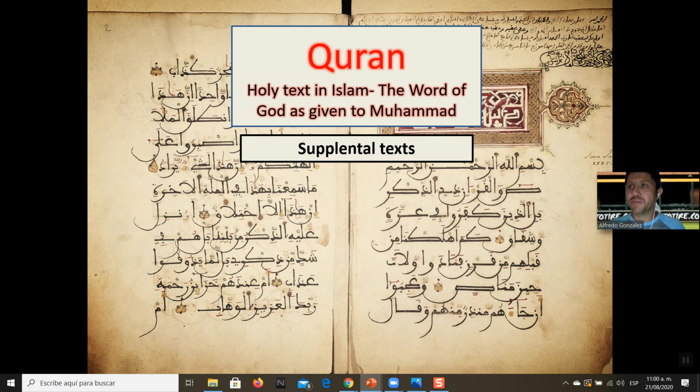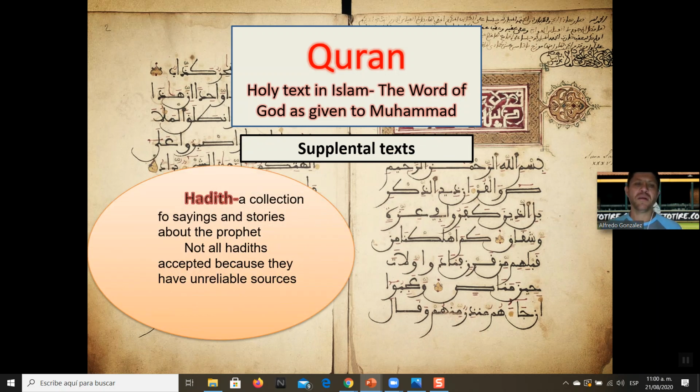Some texts that Muslims follow, and so there are hadiths. There are different hadiths. This is a collection of sayings and stories about the Prophet Muhammad. Now, not all hadiths and not all stories are the same, and not all are accepted. It depends on the sourcing.